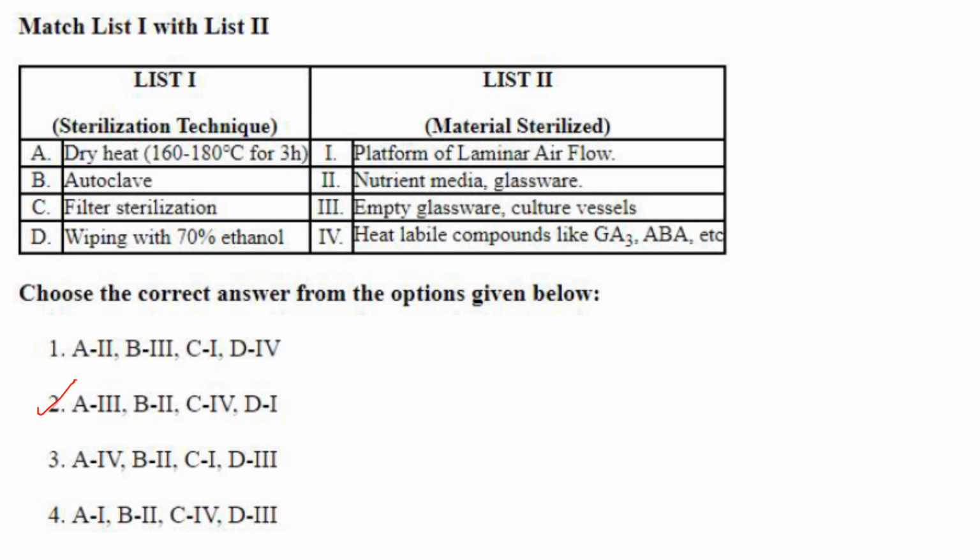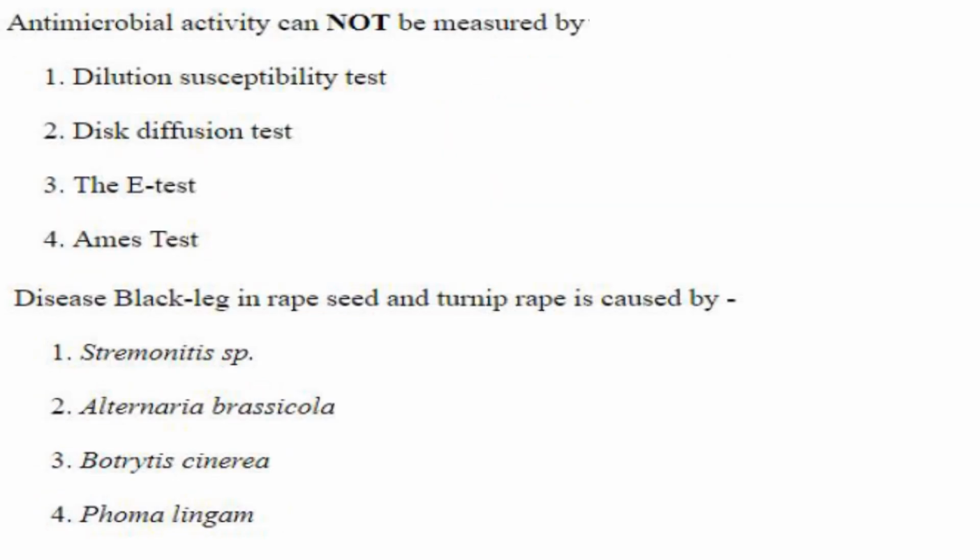Filter sterilization, heat labile compounds like GA3, ABA, etc. Wiping with 70% ethanol, it is for the platform of laminar airflow. We wipe with 70% ethanol before starting tissue culture experiments. So A3, B2, C4 and D1 is the answer.